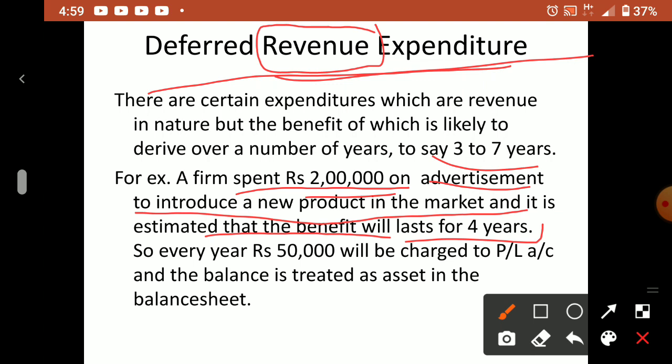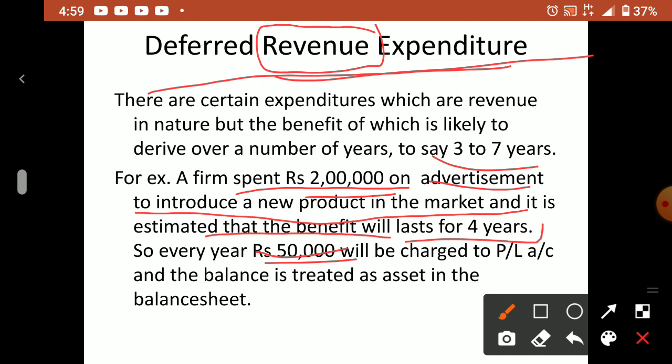How much is the total amount paid? 2 lakh, but you are getting the benefit for how many years? 4 years. So for 1 year, the benefit is 2 lakh divided by 4, so 50,000 in 1 year. Another 50,000 in the second year, another 50,000 in the third year, another 50,000 in the fourth year. So 4 years completed, 50,000 into 4, 2 lakhs completed.